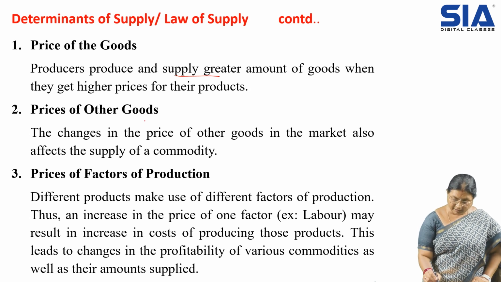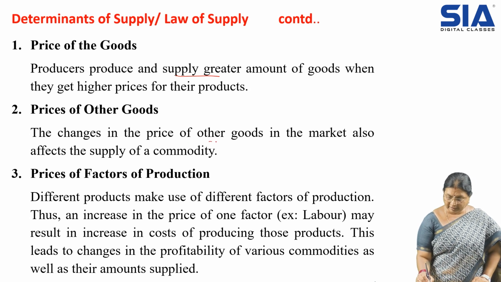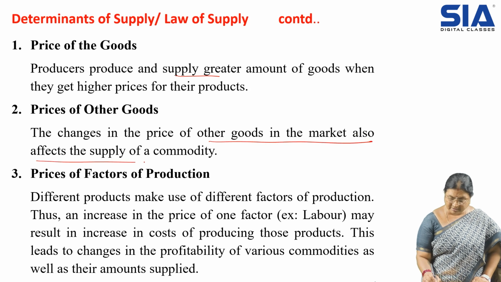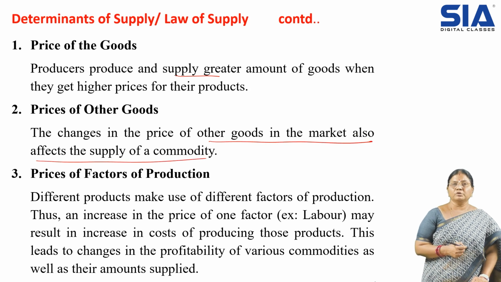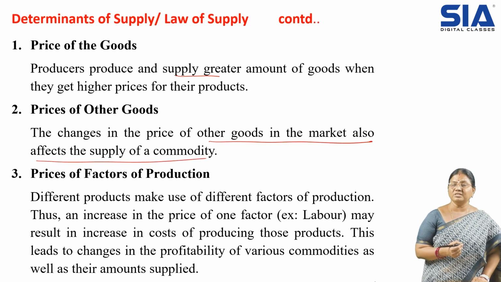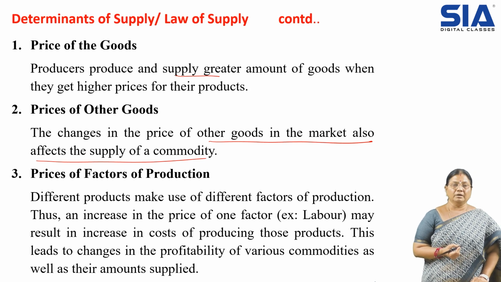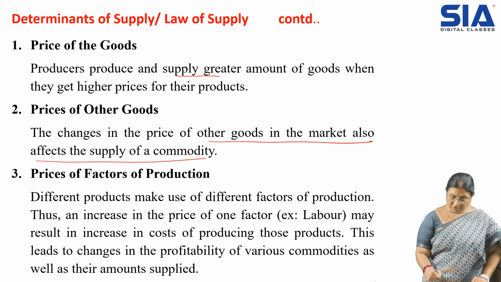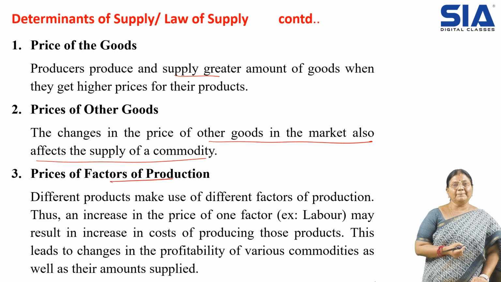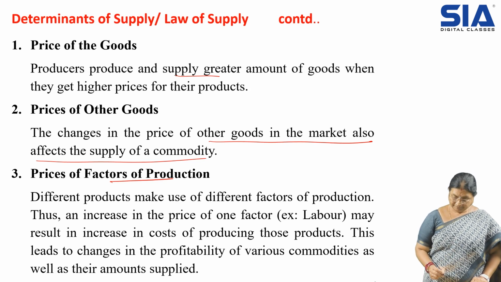Then the prices of other goods. The change in the price of other goods in the market also affects the supply of a commodity. Any change in the price of a similar product also influences the supply of the goods. Then the prices of factors of production: labor, material, machines, whatever the change taking place, whether the prices are increasing or decreasing, it will definitely influence the supply.